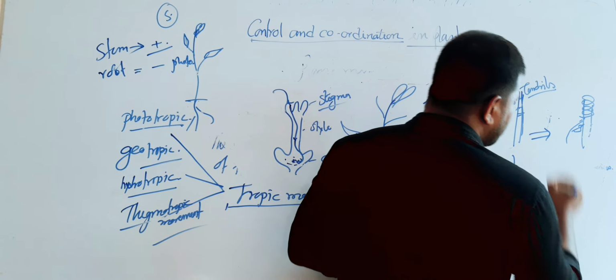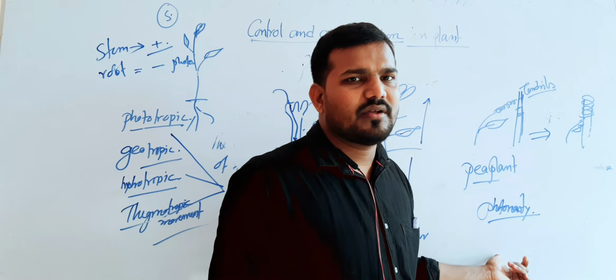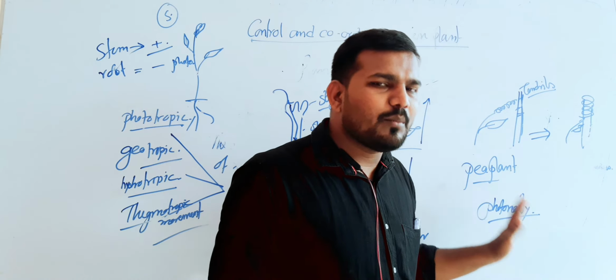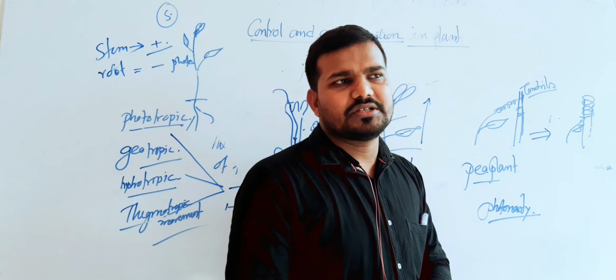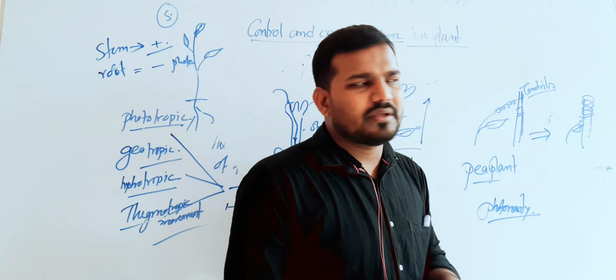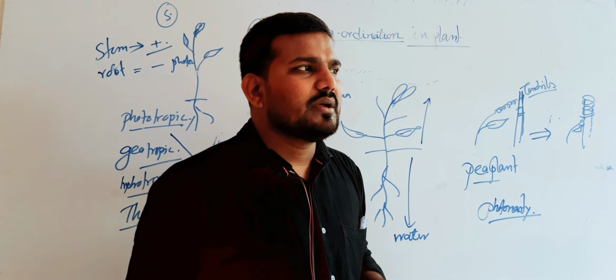What is photonastic movement? Nastic means non-directional movement of the plant, and photo means light. So the non-directional movement of a plant in response to light is known as photonasty. The best example of this type of movement is the sunflower.